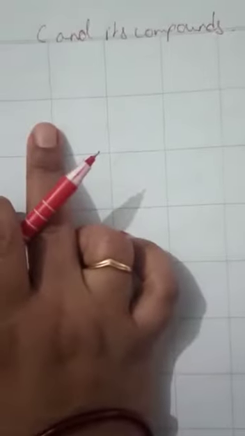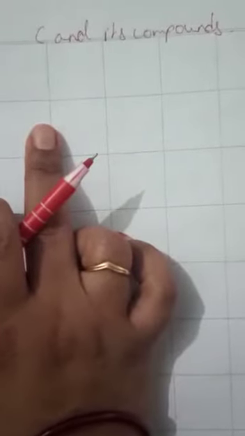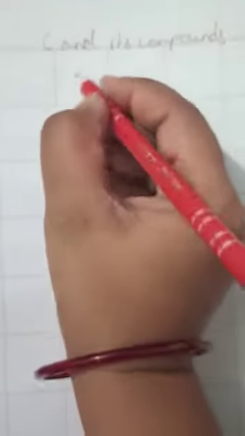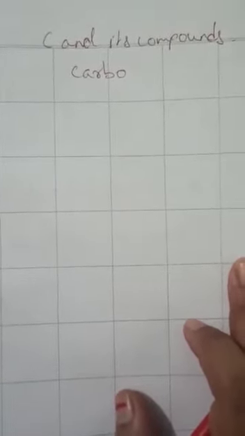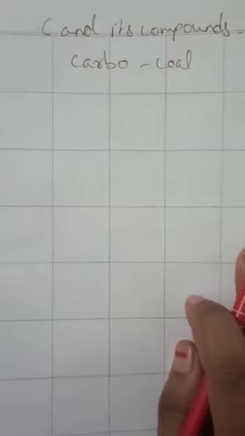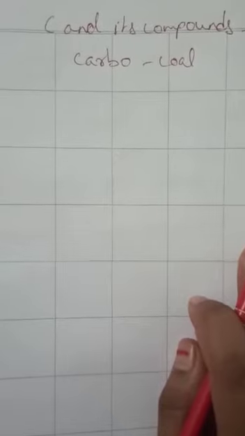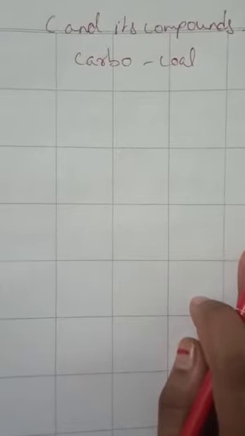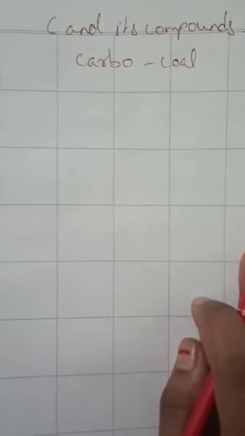It is a non-metal and the name carbon is derived from the Latin word carbo. This is the Latin word carbo, from which the word carbon is derived. Carbo means coal in Latin. Okay, so this is because carbon is the main constituent of coal, and the amount of carbon present in the